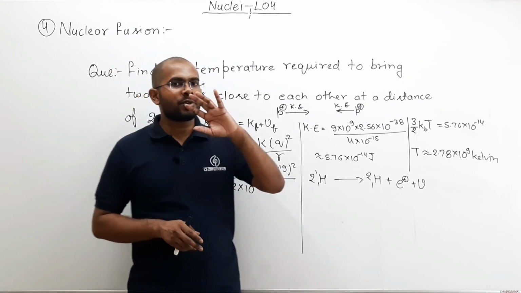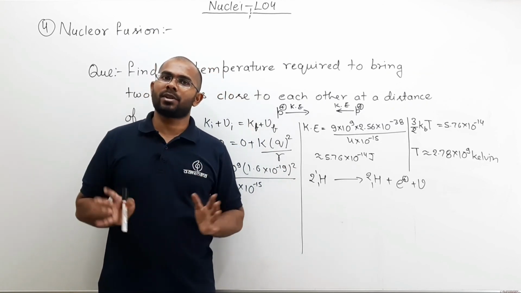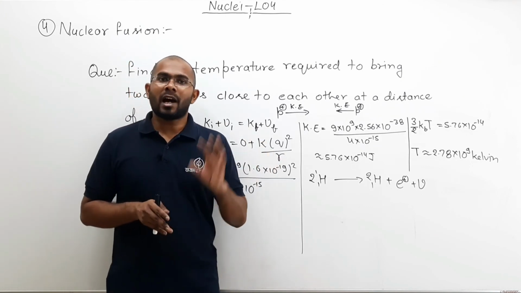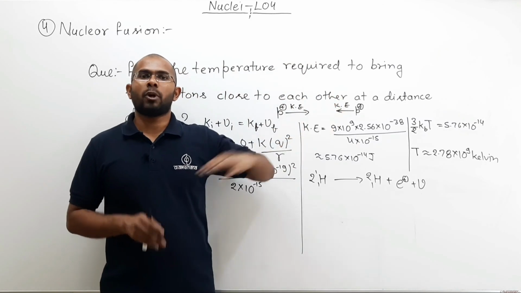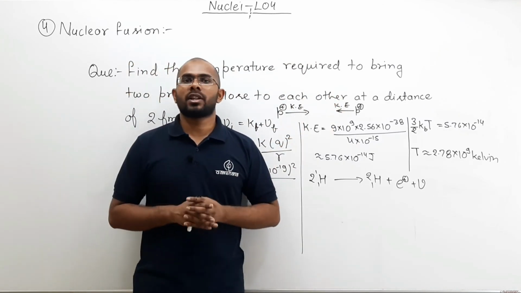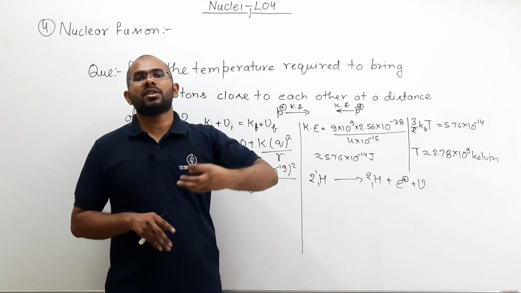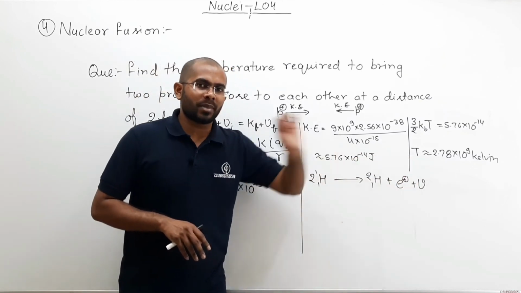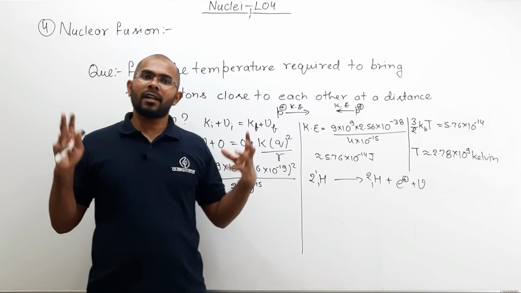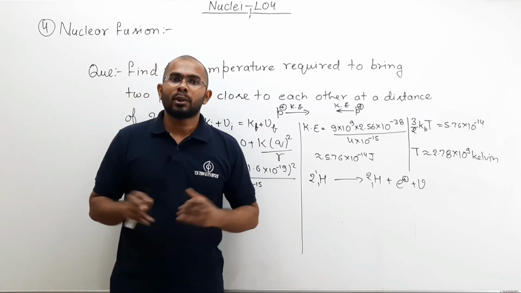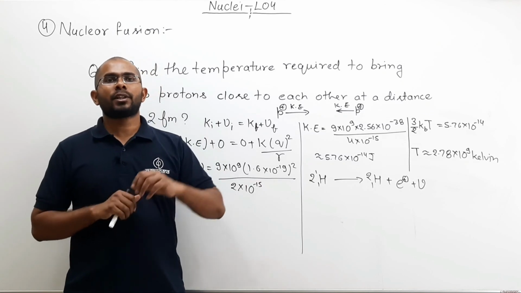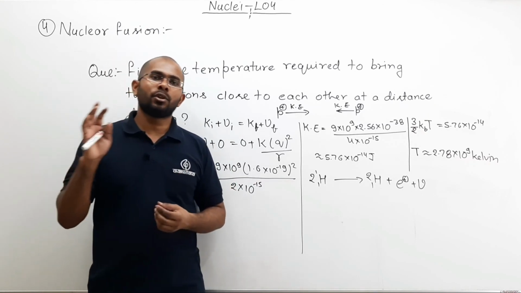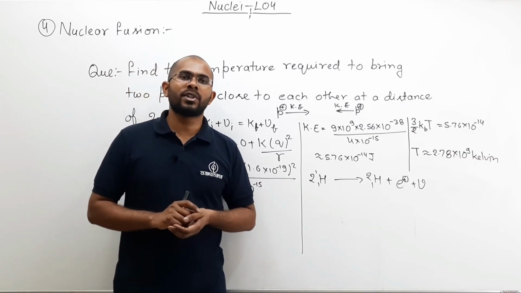So where do we observe this nuclear fusion? You all have observed. Where? In the stars, in our sun. In our sun or any star you take, there is a lot of hydrogen gas and the temperature of the star is so high, more than this value, that it can force your protons to come so close to each other that nuclear force will start working, it will overcome electrostatic repulsion and your new nucleus will be formed through fusion reaction.